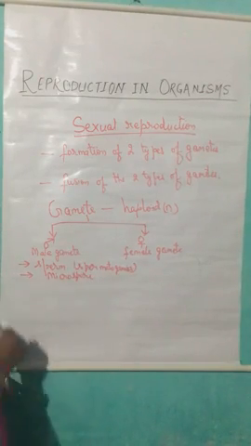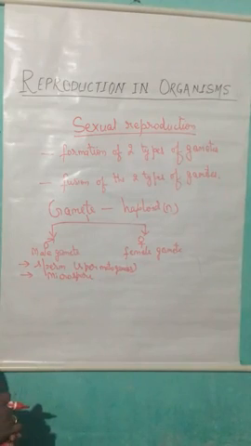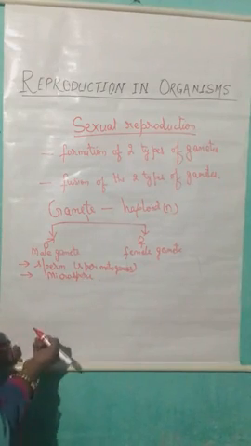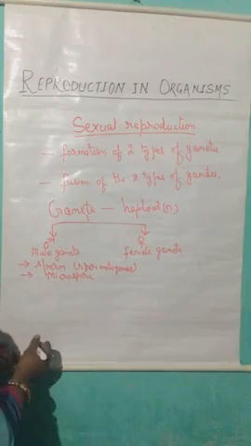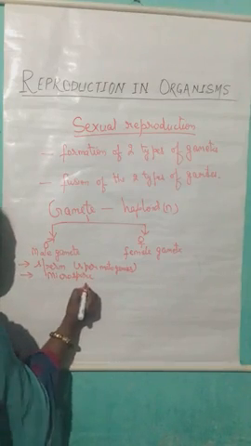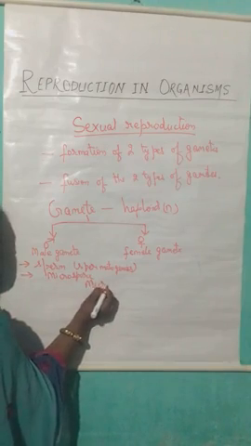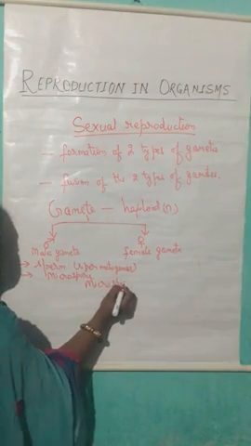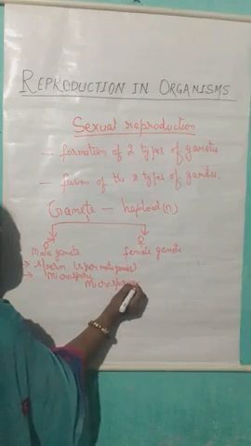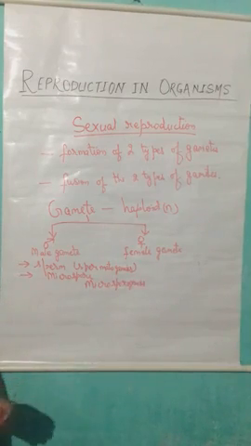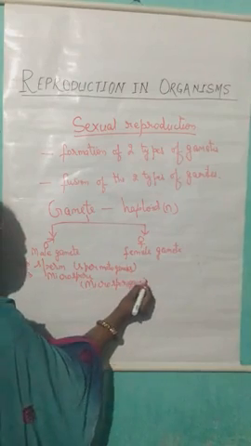Formation of the sperm. Whereas in case of plants, the formation of the microspore, which is the male gamete in plants, is known as microsporogenesis. It is called microsporogenesis.